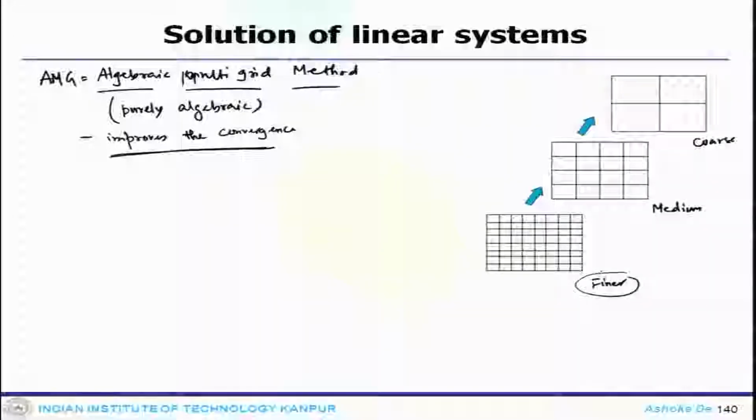So, this is how it is used, and also this multigrid method is quite robust and the process is algebraic in sense. So, the way it is done is through some agglomeration process. So, this can be used to build highly efficient and robust linear solvers.